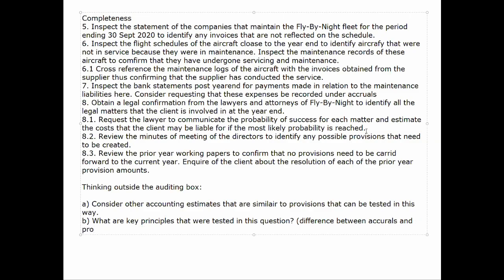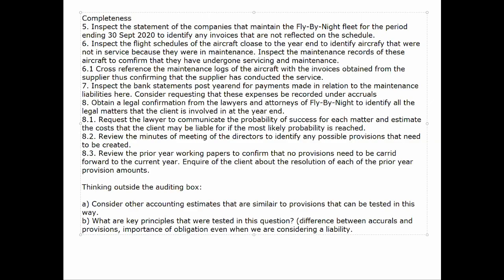The next thing is we want to look for the key principles that came out of this question. The key principles were: does our client understand the differences between accruals and provisions? Now let's try and apply that to a different setting. Does our client understand the difference between research and maintenance versus research and development versus an intangible?